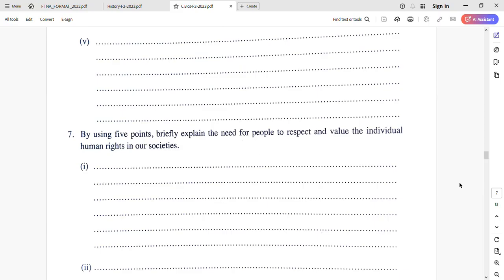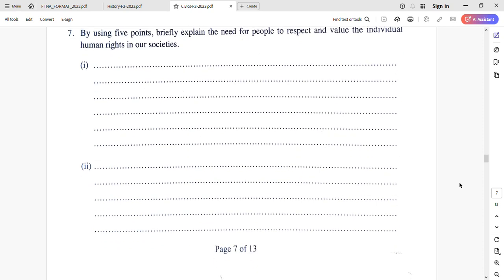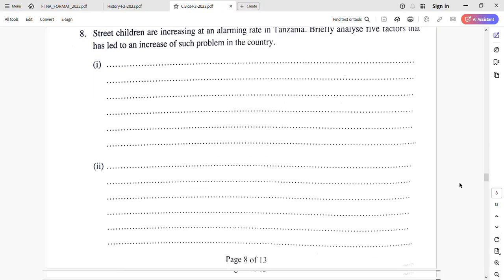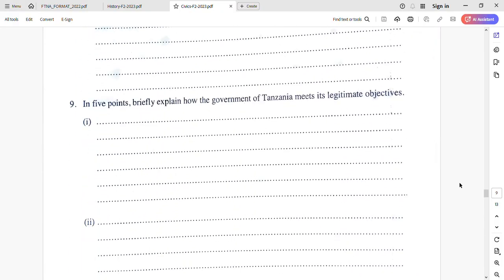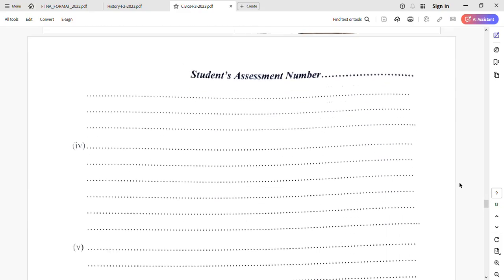Number 7, by using 5 points, briefly explain the need for people to respect and value individual human rights in our society. So you can see in every question they are trying to tell you, brief explain, brief explain. You don't need to write too much, please don't. Find some number of words to elaborate your point. Number 8, street children are increasing at an alarming rate in Tanzania. Again, briefly analyze. So what is necessary here, we are underlining the word briefly. You don't write an essay in section B. Number 9, in 5 points, briefly. So that is section B, brief explain.